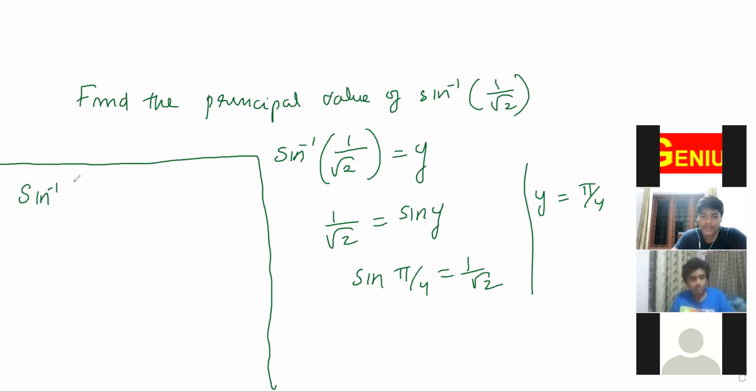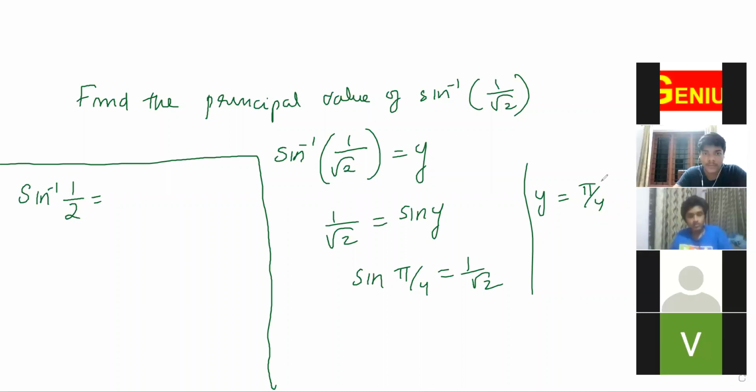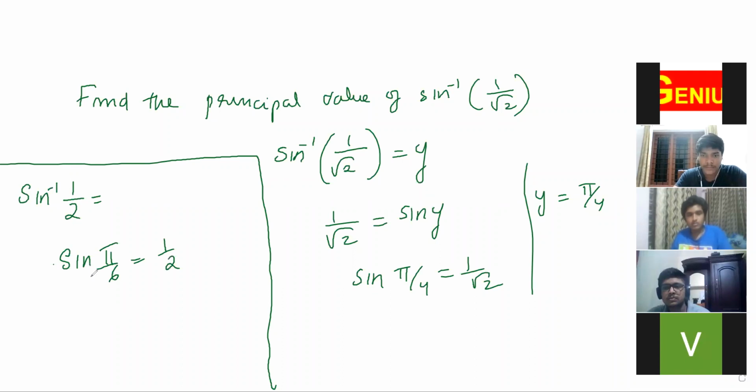Danish, sine inverse 1 by 2. I'm just saying this for Danish, because he had requested me to do that again, but I'm not getting any reply. Sine inverse 1 by 2 means, Danish, you have to check whose sine is 1 by 2. We know that sine pi by 6, that is sine 30, is 1 by 2. Isn't it? So sine inverse 1 by 2 is pi by 6. Understood?